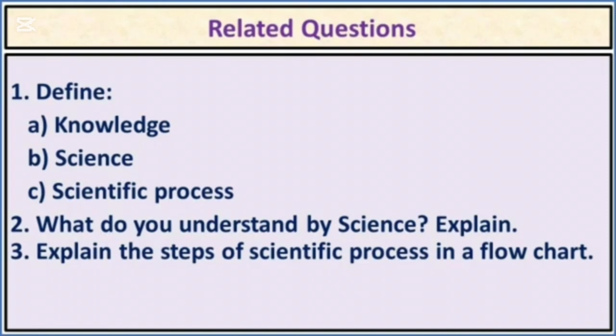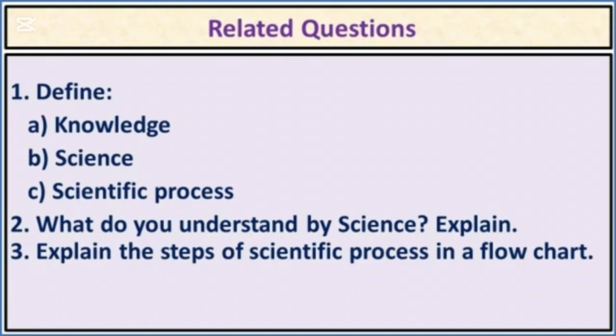What I discussed today, from that discussion, you will write some related questions. Okay? Then you will prepare the answers of these related questions. Number 1. Define. A. Knowledge. B. Science. And C. Scientific process. That means you have to write only the definition of this topic. And in definition, there will be 1 mark. So, only definition if you write, then you will get 1 mark.